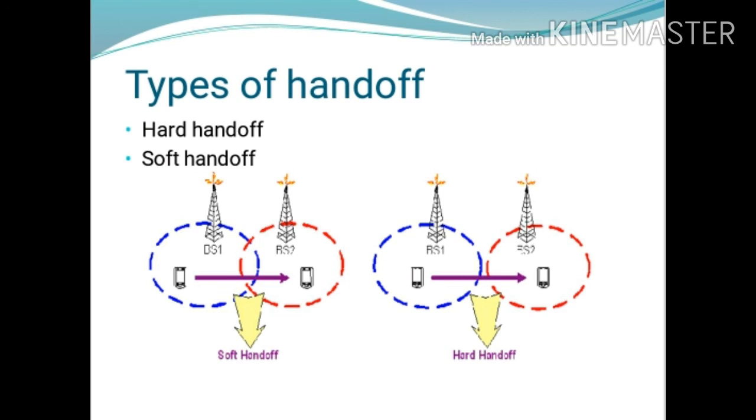Next is the soft handoff. If the mobile station starts communicating with the new base station without stopping the communication with the older base station, and the operating frequencies of the old and new base stations are identical, such a type of handoff is called a soft handoff. In soft handoff, the mobile station starts communication with the new base station without stopping communication with the older base station. Operating frequencies of the old and new base stations are identical. This type of handoff is called a soft handoff.